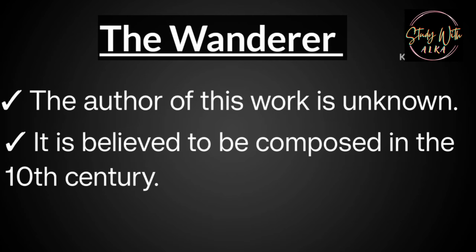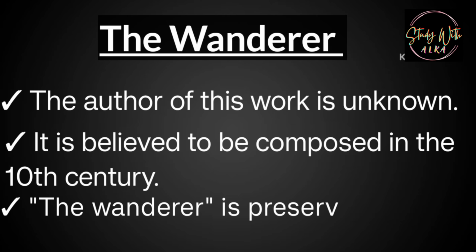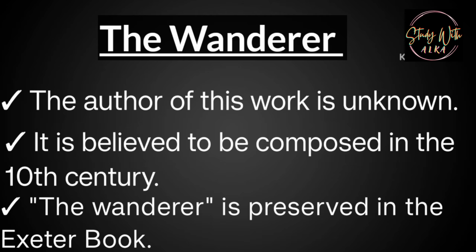Mostly the works of the Anglo-Saxon age were transmitted through oral form. But कुछ Anglo-Saxon work को preserve करके रखा गया manuscripts के form में. Manuscripts क्या होते हैं? Handwritten work होते हैं, उसे हाथ से लिखा गया. And the four famous manuscripts जो कि Anglo-Saxon age के literature को preserve करके रखते हैं, उसमें से एक था the Exeter Book, और इसी Exeter Book के anthology का part है the Wanderer. So अगर preservation की बात करें तो the Wanderer is preserved in an anthology which is a part of the Exeter Book.